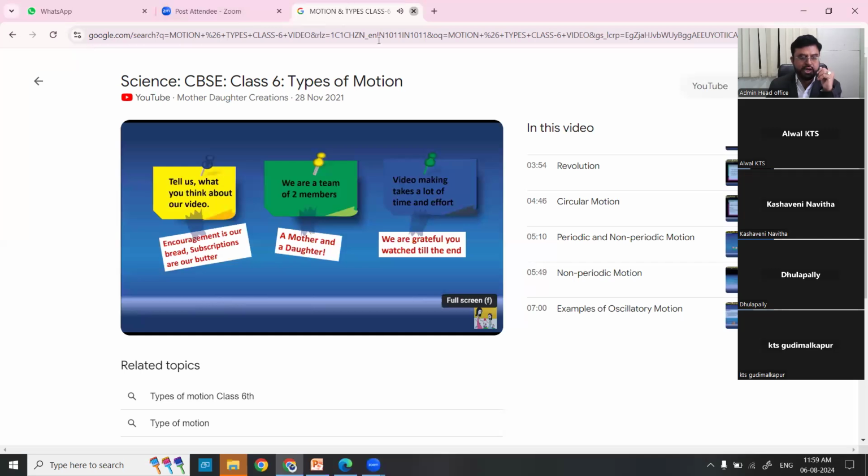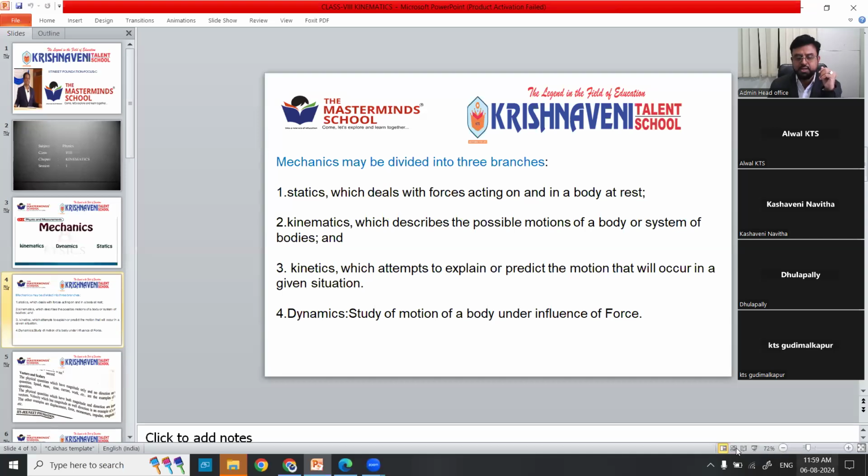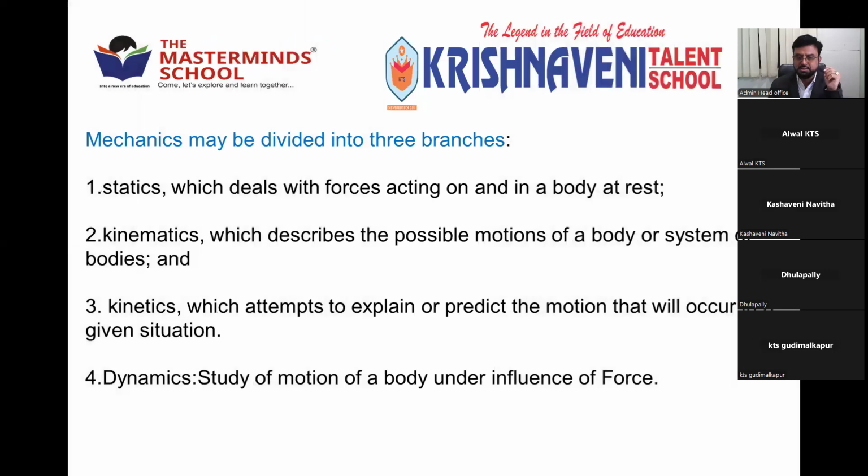Before going to kinematics, you should know what exactly motion is and what the various types of motions are, which you already learned in the earlier classes. I just want to recall them so that you can understand the continuity of what we are going to learn. Every moment you can find motion, because without motion nothing is there.